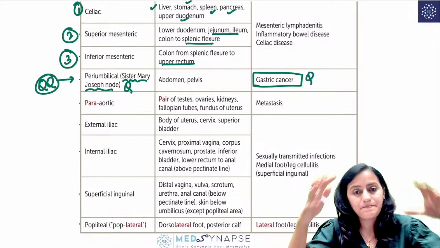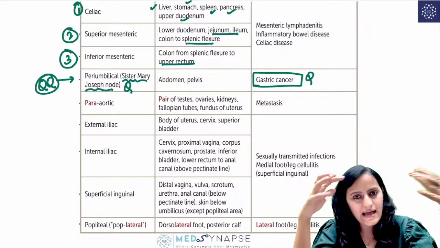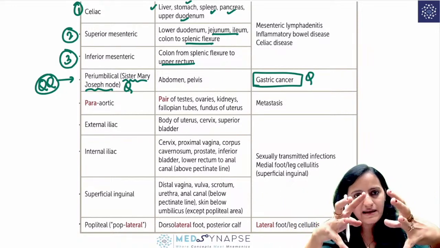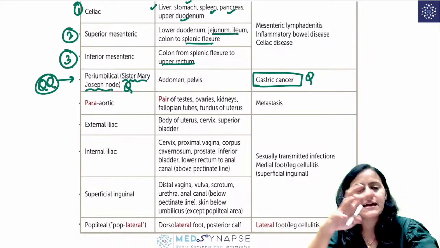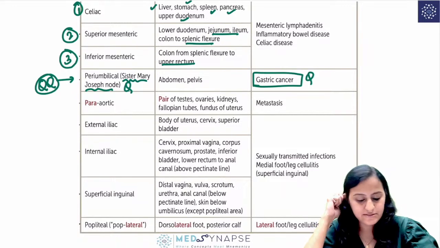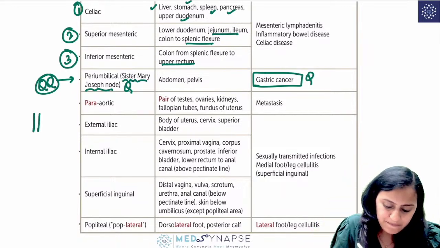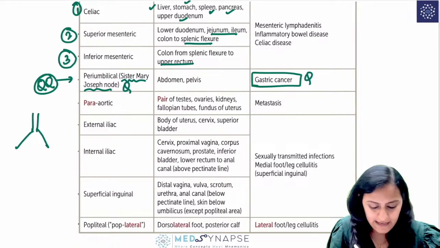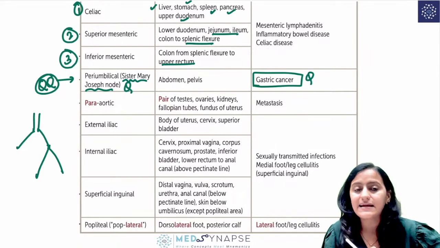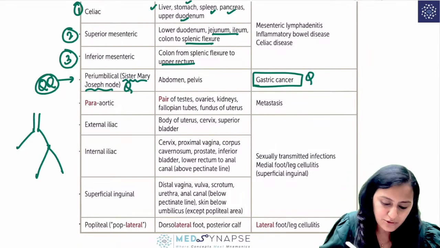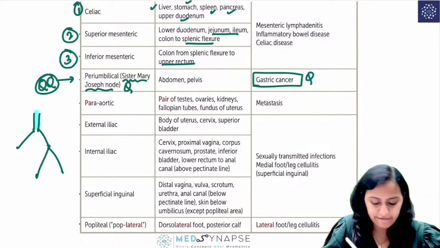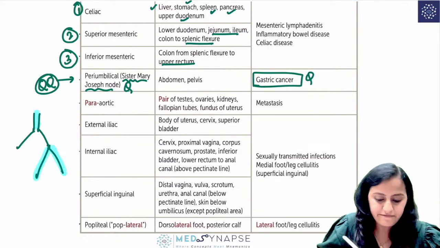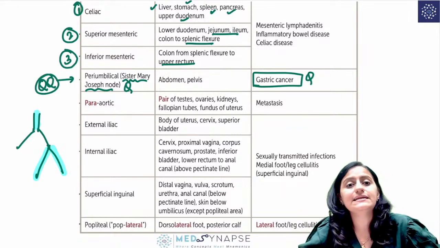Now coming to the next one, the aorta and the iliac branches. You have para-aortic lymph nodes, external iliac and internal iliac lymph nodes. The aorta divides into the common iliac, which divides into internal iliac and external iliac. We are going to talk about the para-aortic, external iliac and internal iliac lymph nodes.